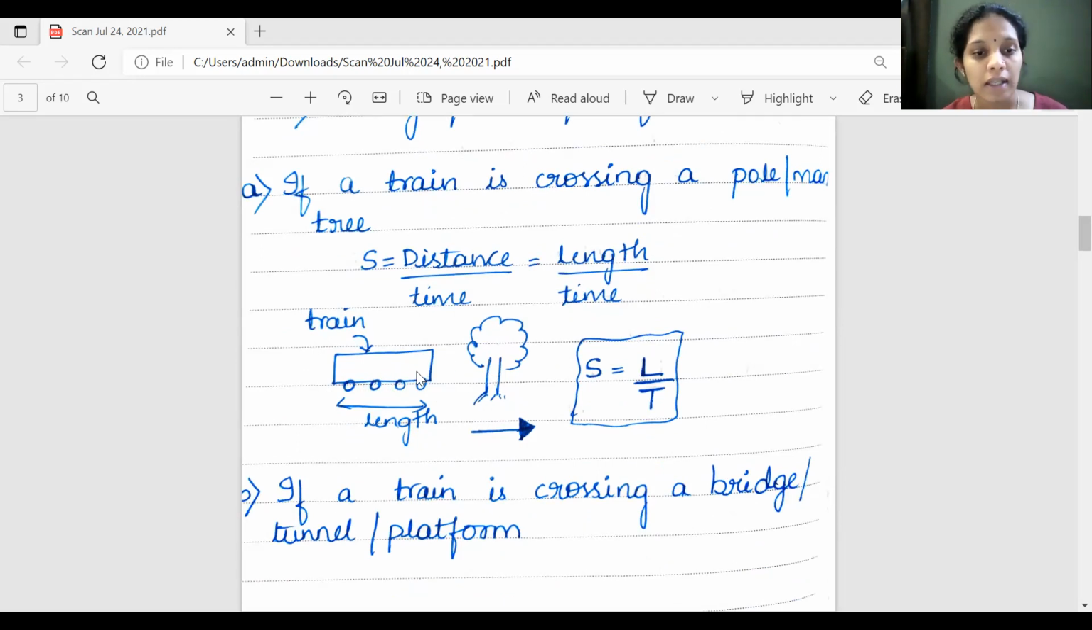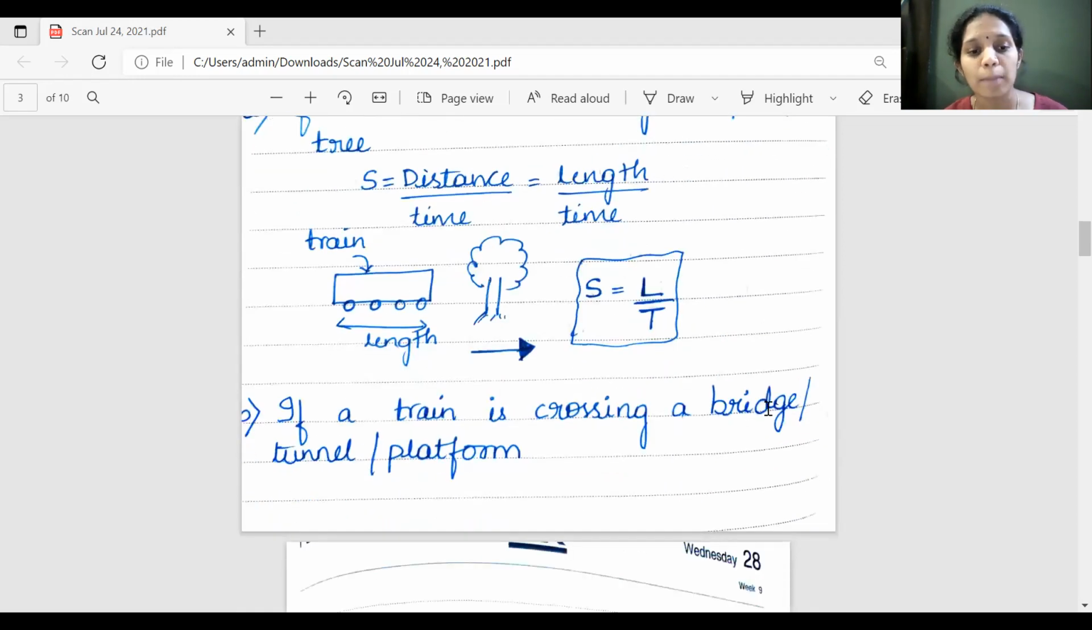So the train, whose length is L, wants to cross this tree. Speed is equal to distance by time, the basic formula. Distance is nothing but the length of the train. Length is usually taken as L, so S is equal to L by T.